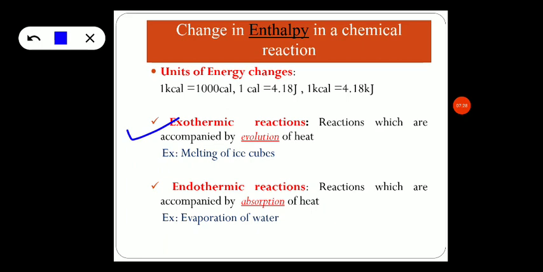Enthalpy and internal energy can be expressed using the units kilocalories or joules and calories can be used. 1 kilocalorie is 1000 calories and 1 calorie is equal to 4.18 joules and 1 kilocalorie is equal to 4.18 kilojoules.